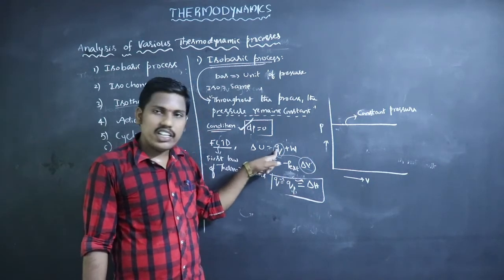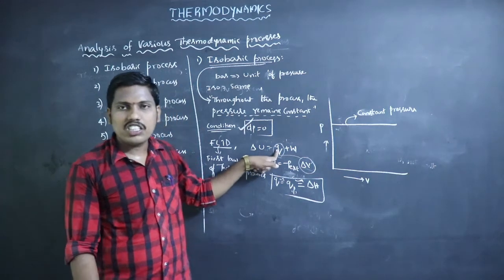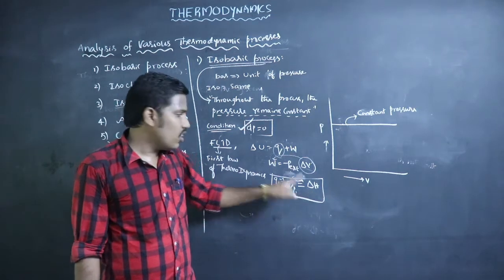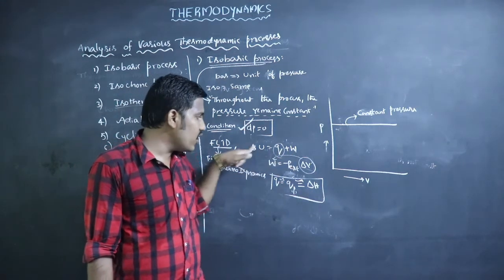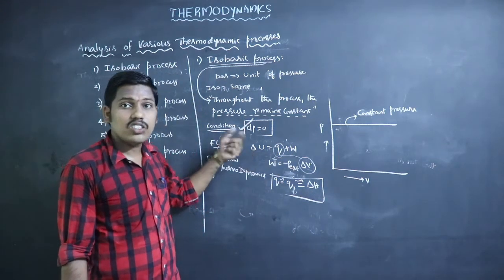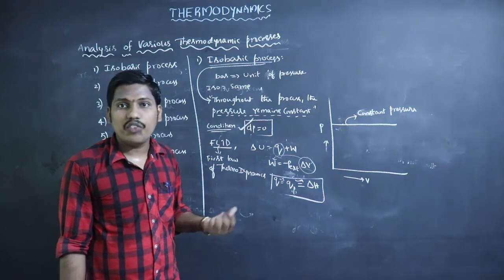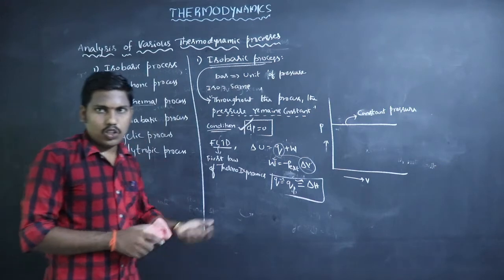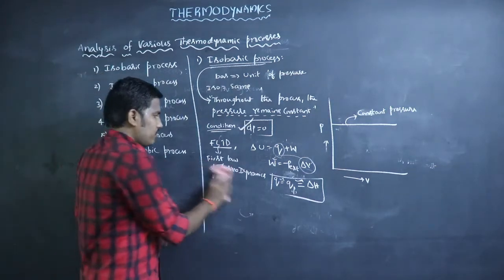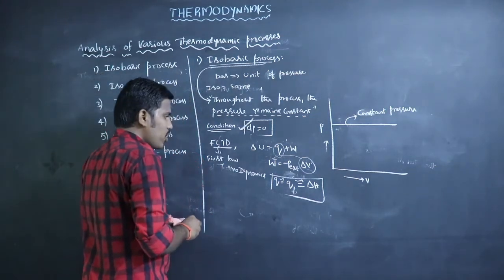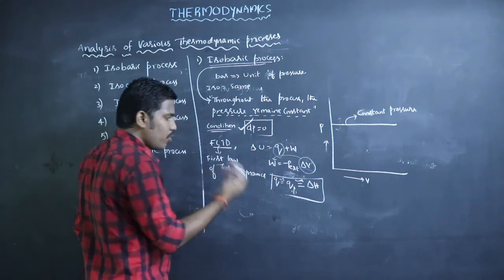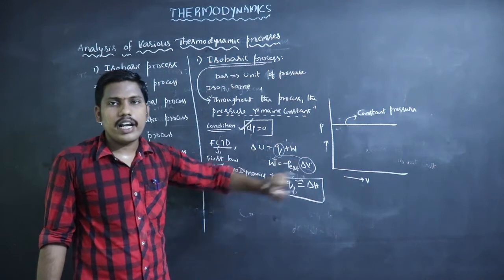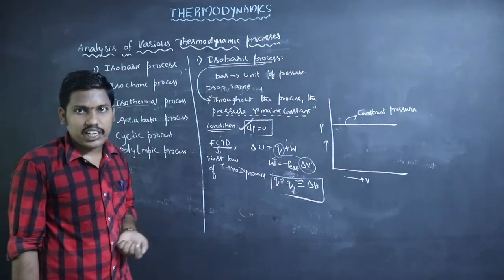QP means the heat released or absorbed at constant pressure. We can find out delta H, and we know the Q value and W value. Substituting in this equation, we can also calculate the value of delta U. So by using this formula, we can calculate the internal energy, Q, W, and delta H values for various conditions.